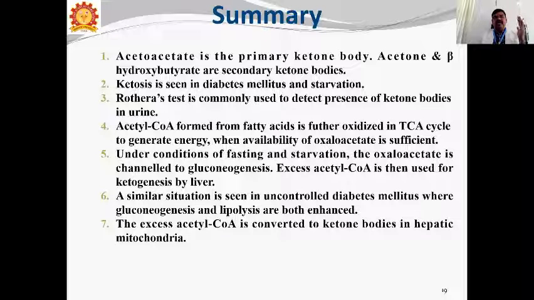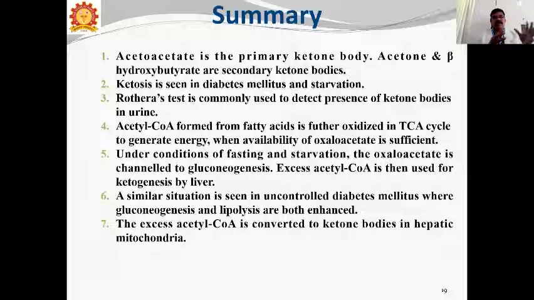Ketosis is seen in diabetes mellitus and starvation. In diabetes mellitus there is hyperglycemia, but insulin will be less. In starvation, it is the same: there is hypoglycemia, so gluconeogenesis will start. Understand? Here, hyperglycemia, insulin will be less. So ketosis is seen in diabetes mellitus and starvation. It won't happen in the fed state.